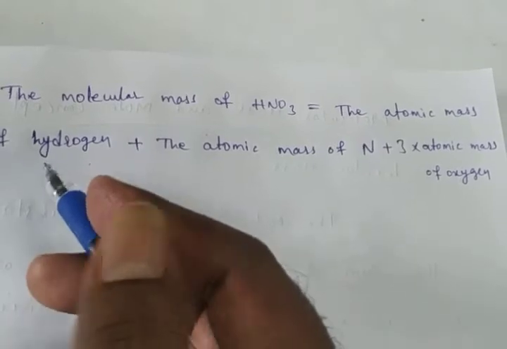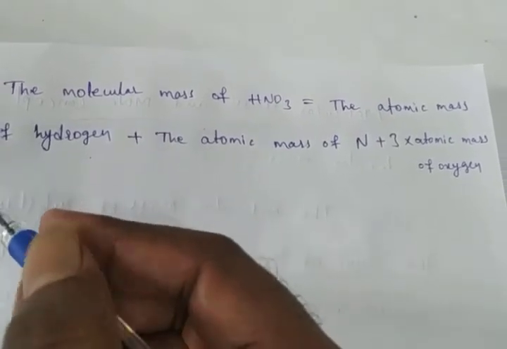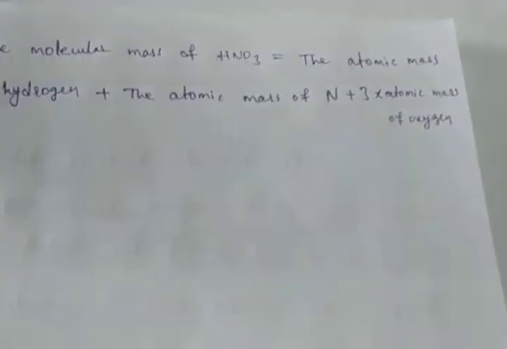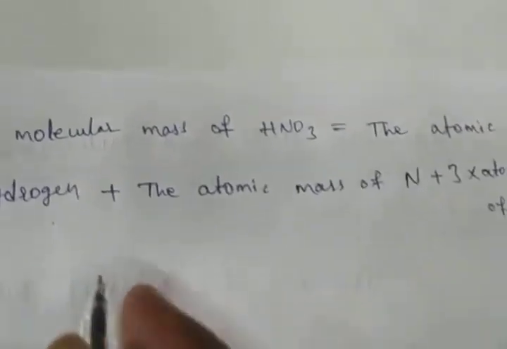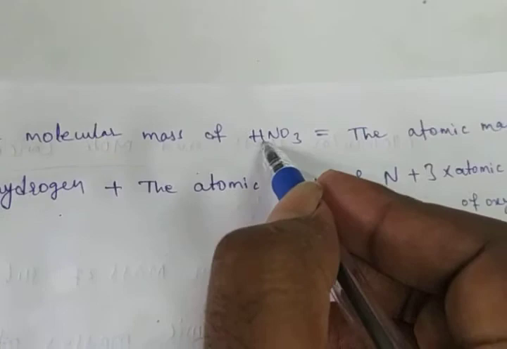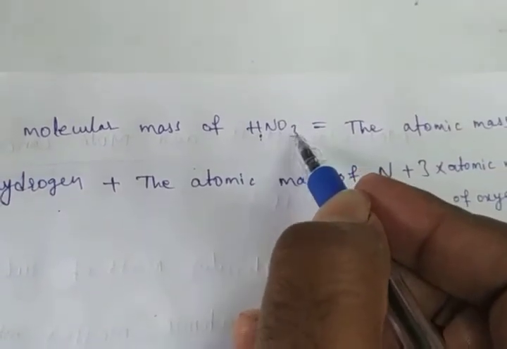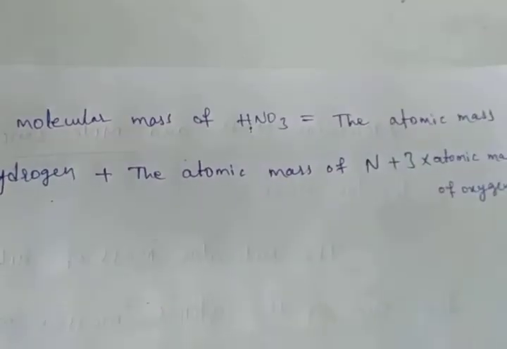Before that I explained about the water molecule. In the same way we have to find out for HNO3. In HNO3, hydrogen is there, nitrogen is there, and oxygen is there.